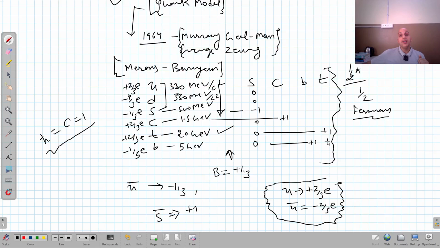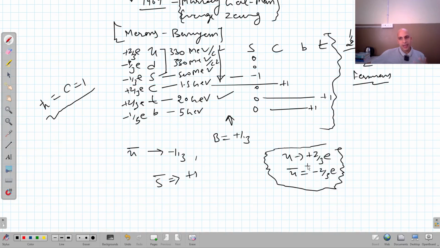So a question can be asked from this table, and it is very important that a question may be asked on the mass of these different quarks, right? Which of these quarks is the heaviest one? Which is the lightest one, right? Or which of these quarks have strangeness quantum number minus 1, right? It can also be asked from their spin, right?